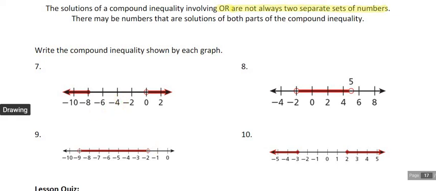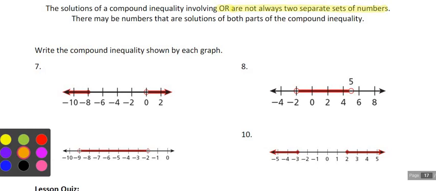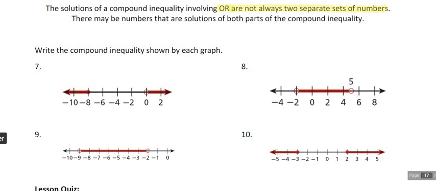So first off, the big idea is we need to determine, do we have an and or an or in each? So based on the graphs themselves, I want you to tell me whether 7 is an and or an or, 8 is an and or an or, 9 and 10, whether they're ands or ors. So because number 7, we're going out, that's going to be an or.